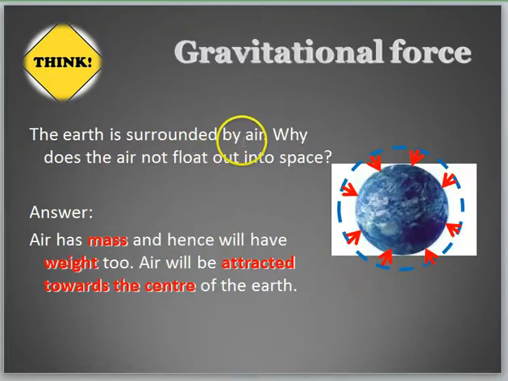Another thing is this. The Earth is surrounded by air, but why doesn't the air float out into space? Because air has mass too. This is something that we always forget. It's so light doesn't mean that it has no mass. So air actually has mass, and hence it has a weight. As long as you have mass, you have weight, so the air will be attracted towards the center of the Earth.